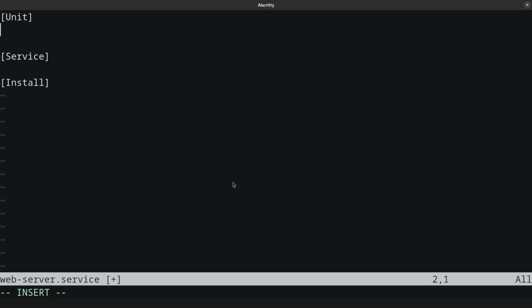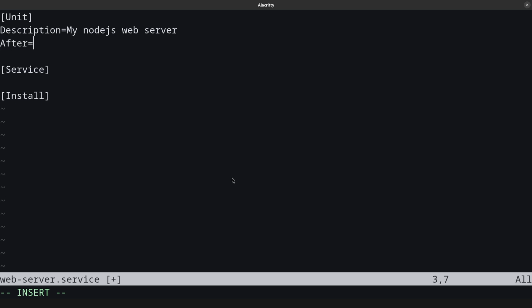In Unit, we are going to cover just information. It's not vital at all. For example, I can use my Node.js web server as the description. There is also some static information that I'm not really sure what it is used for, but it's recommended to include in this file. In Service, we are going to use the whole set of parameters that handle this.